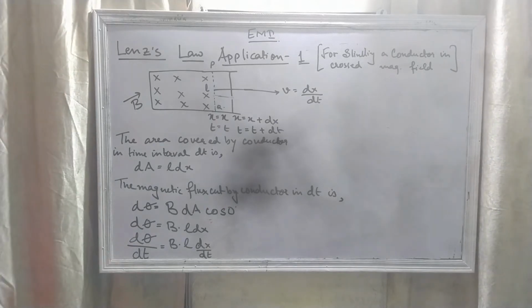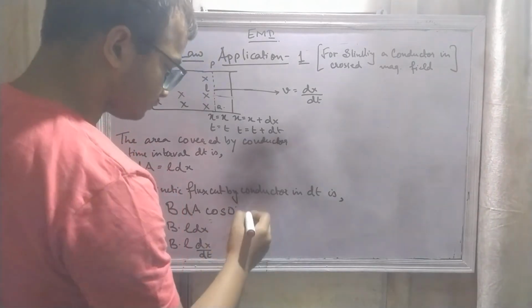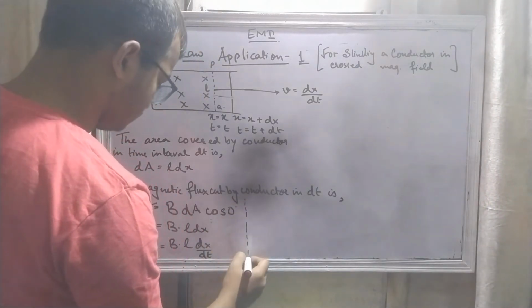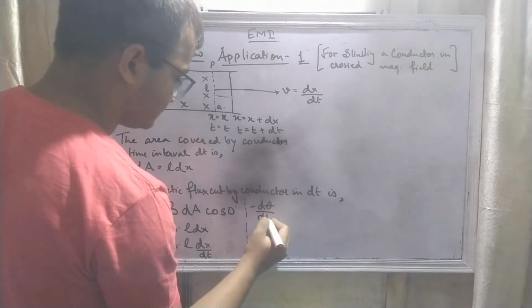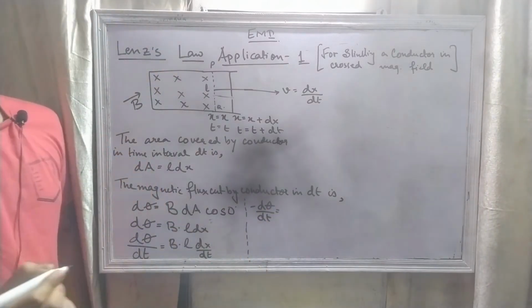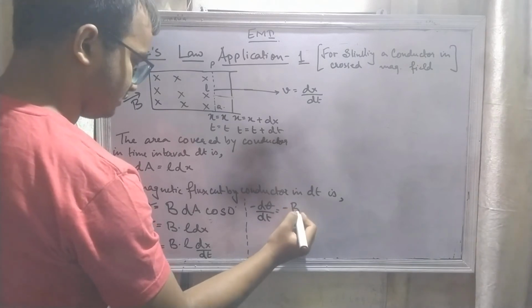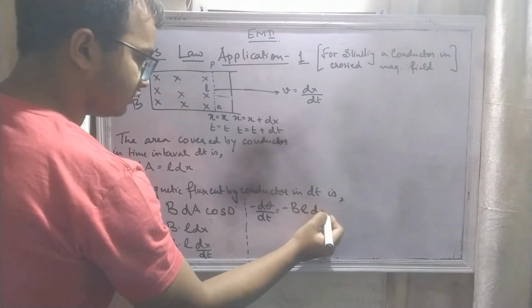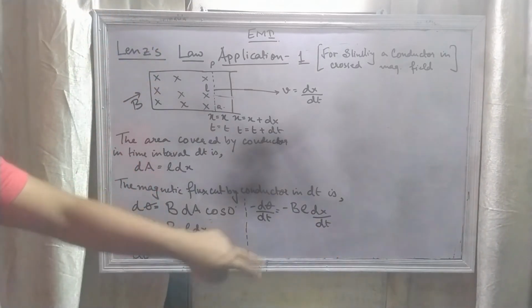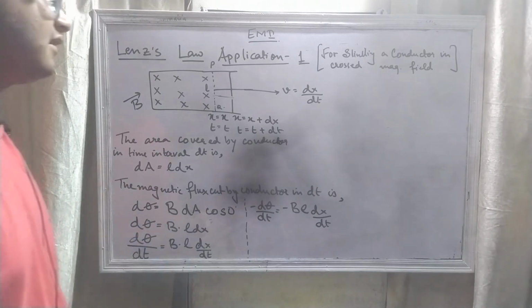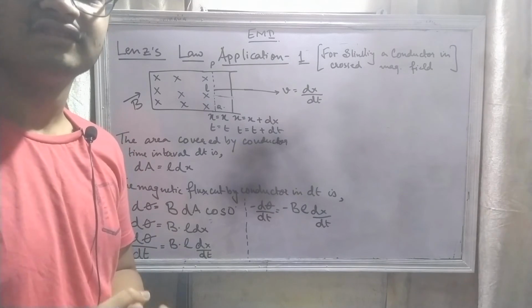Now if we put a negative sign on both sides, by Lenz's law, let's write here: minus d phi by dt equal to minus B L dx by dt, right?